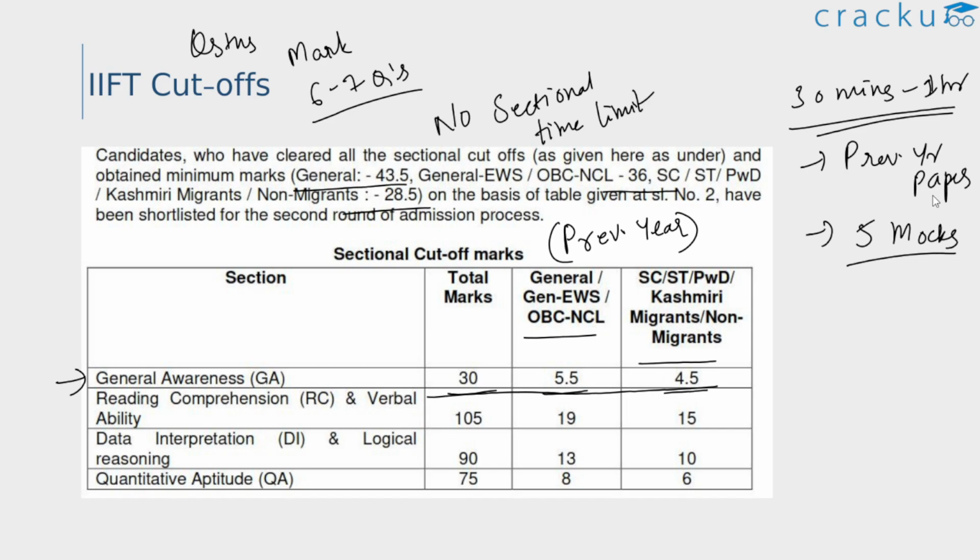Remember that last year over 70% weightage was given to your entrance score, that is IIFT entrance score, to shortlist the candidates for the interview. So even though your academics are poor, you can get a call from IIFT if you perform well in the entrance exam, and hence focus on maximizing your score in the entrance exam.